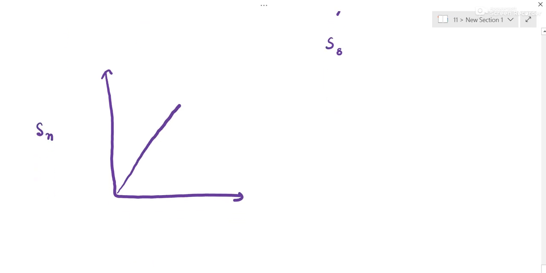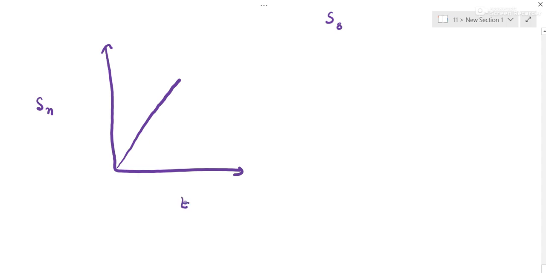Sn against time, 1 second. Look, at n equal to 1 you can see your reading. S1 is coming half, so plot this, at n equal to 1 it is half.